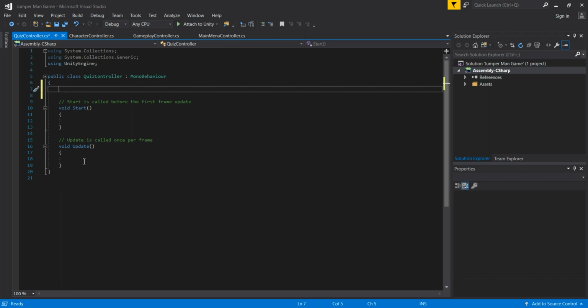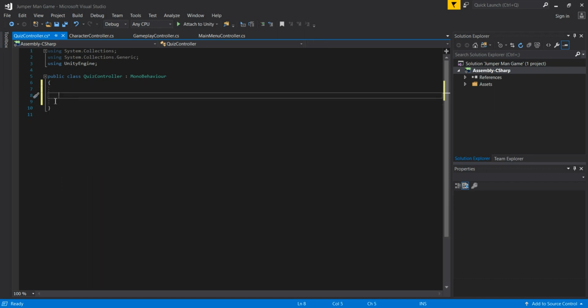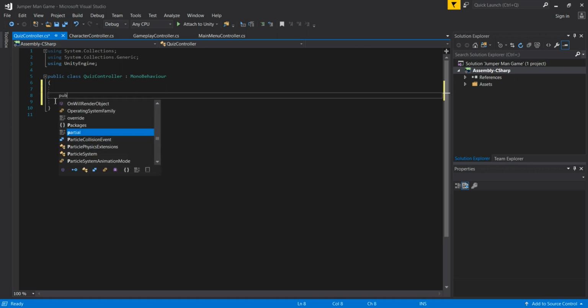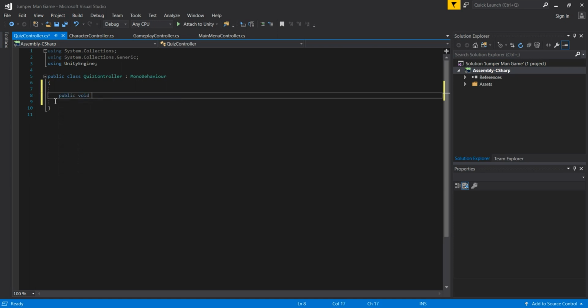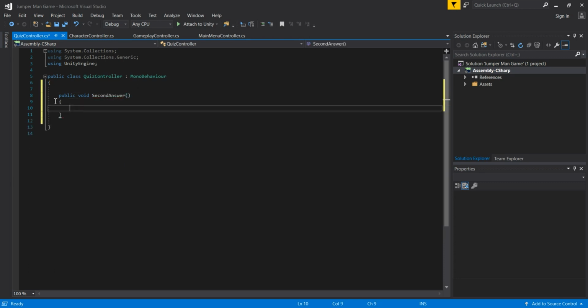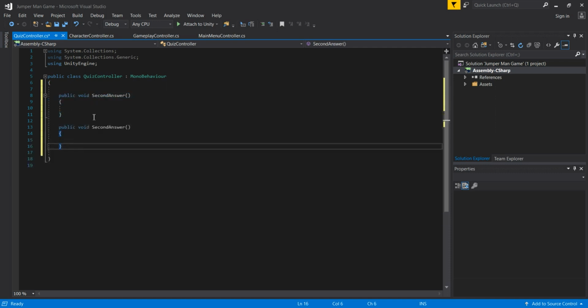Now we are not going to have any variables in this script. Believe it or not, we will have just two methods. So we delete the start and update methods, and the new methods that we are going to create here are, first of all, public void second answer. This is the method that will be executed when we click our second answer, and then we are going to copy and paste this for our third answer. So this is going to be our two methods.